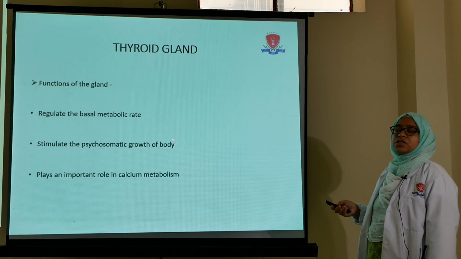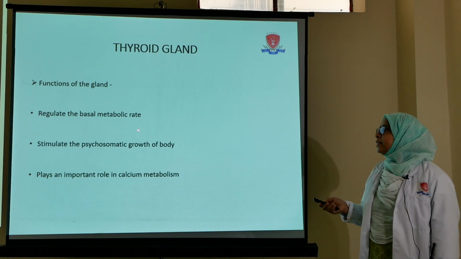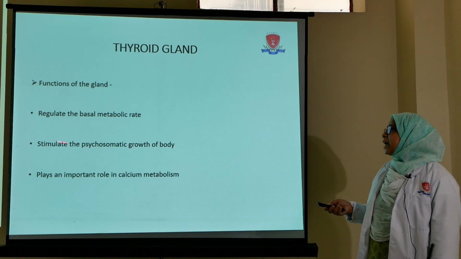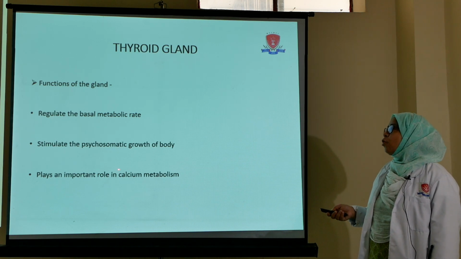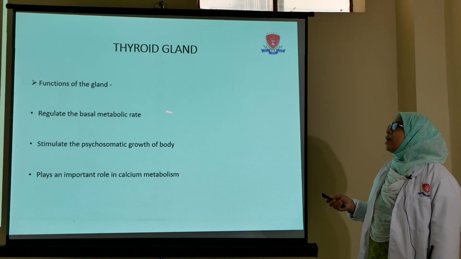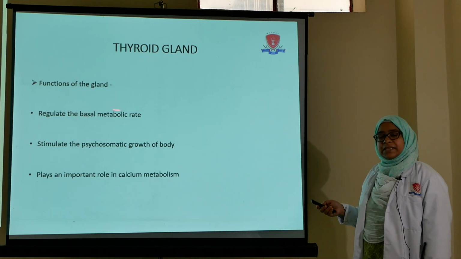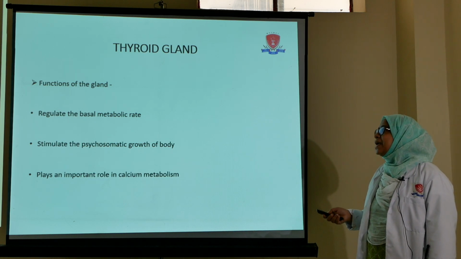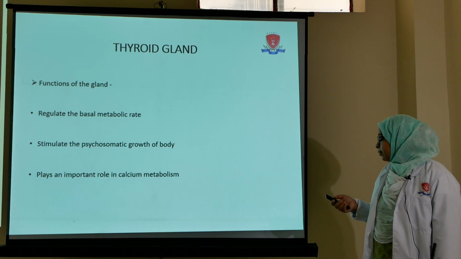These are the functions of the thyroid gland. Firstly, it regulates the basal metabolic rate, then it stimulates the psychosomatic growth of our body, and it also plays a very important role in calcium metabolism. So these are the three important functions of the thyroid gland: it regulates the basal metabolic rate, it stimulates the psychosomatic growth of our body, and it plays an important role in calcium metabolism.